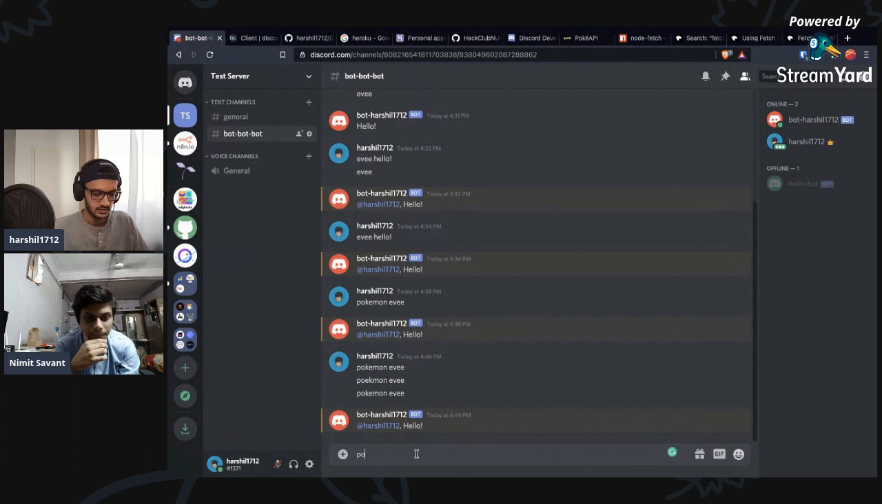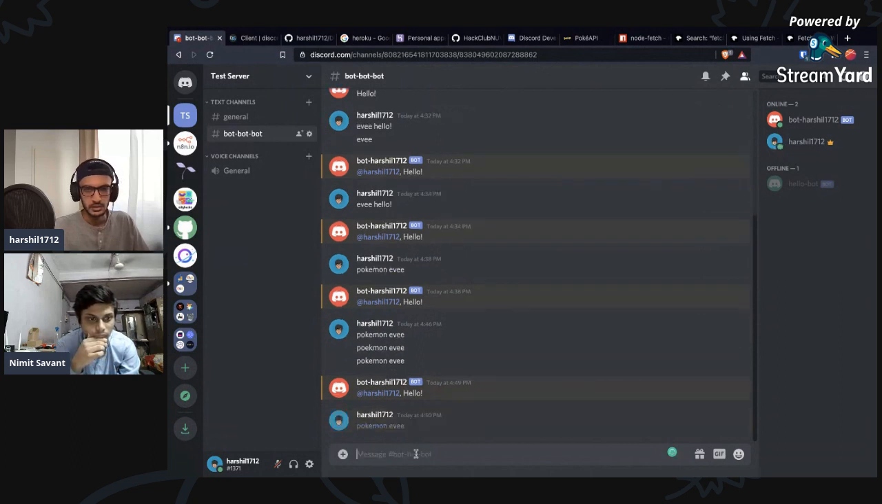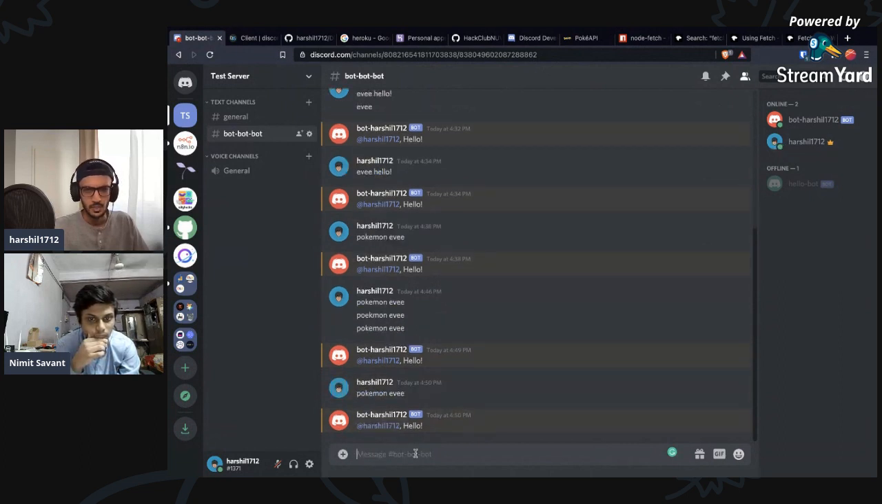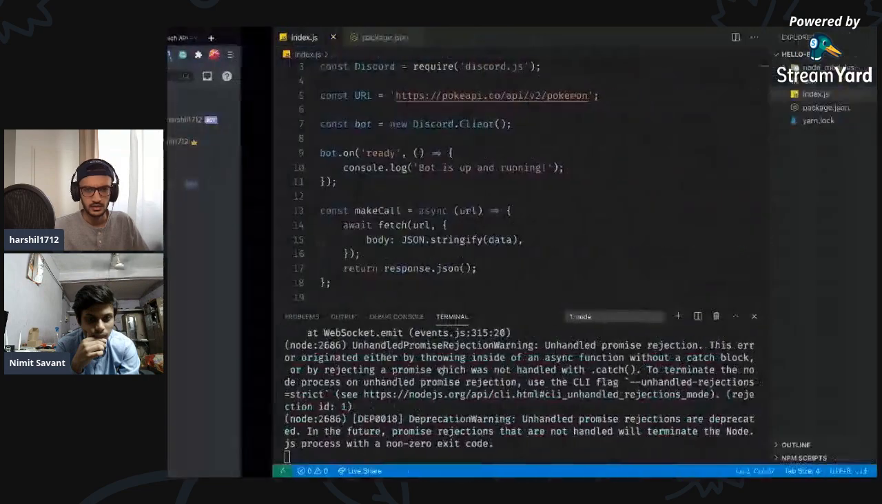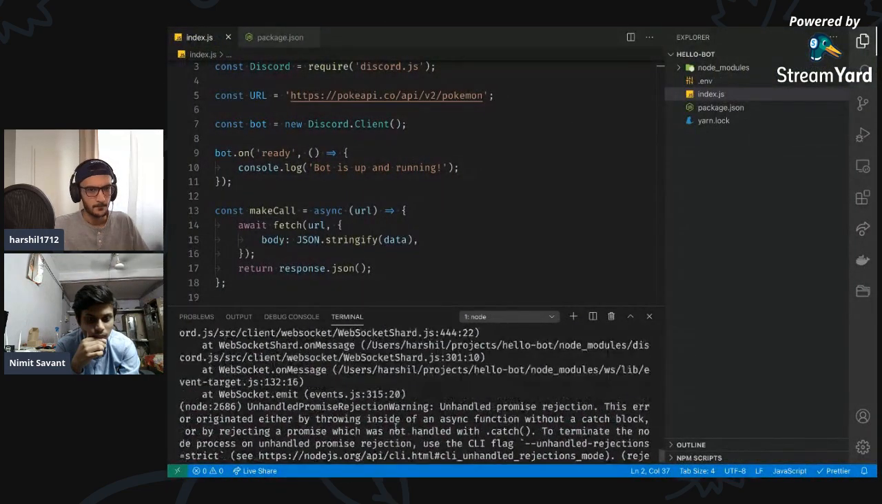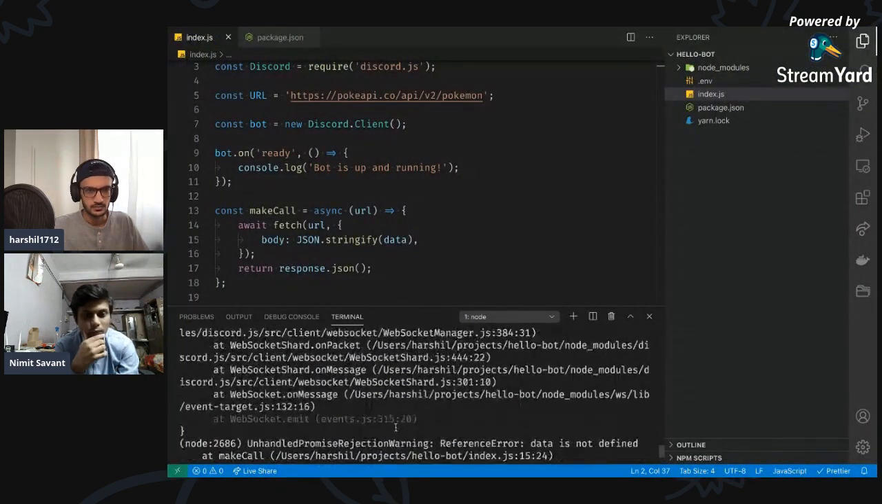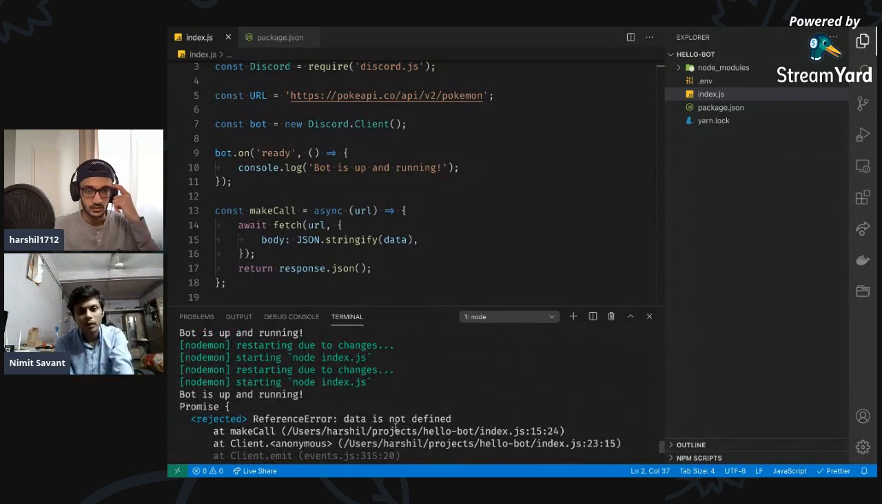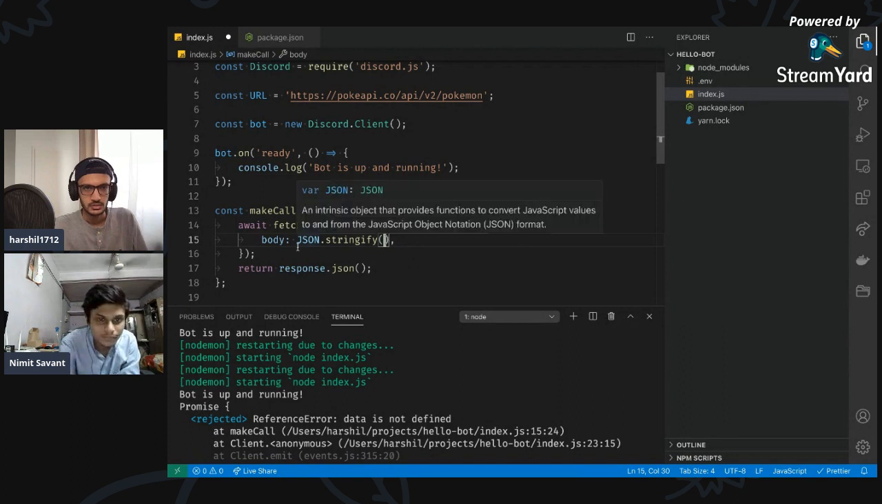Okay. No. Okay, so what we can do now is, data is not defined, right? You see, I was saying data is not defined. We need to do something with that. I'm just going to remove this. So where is our response then? I mean, we are not showing any response.